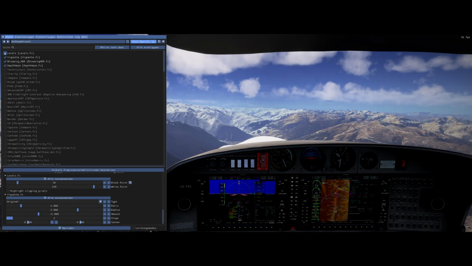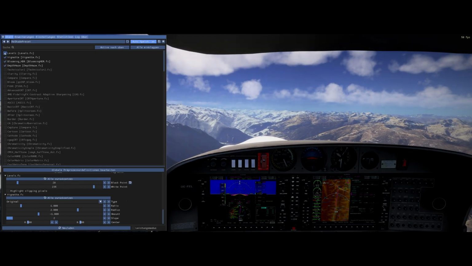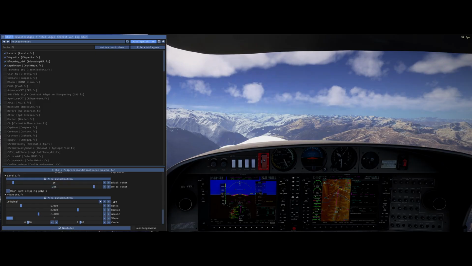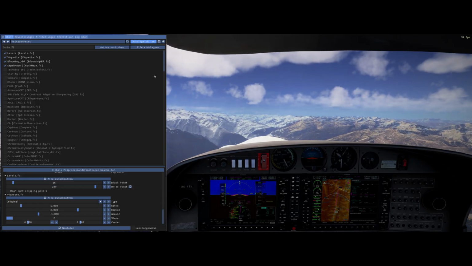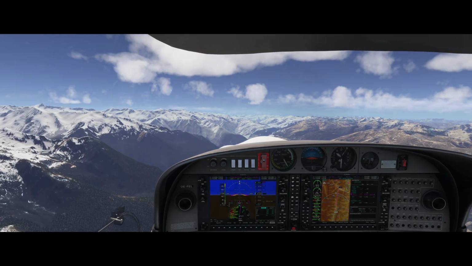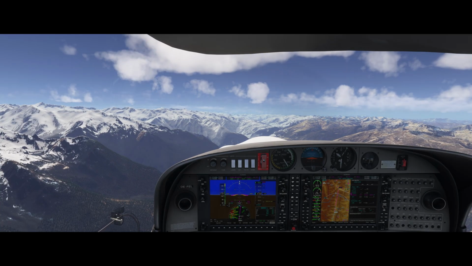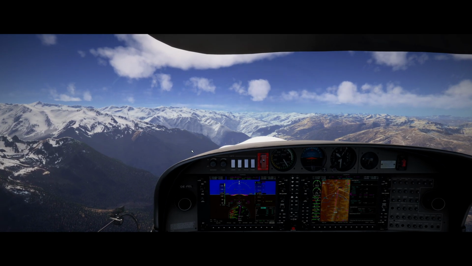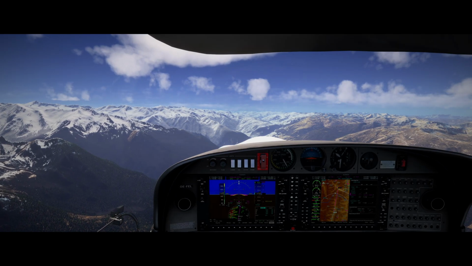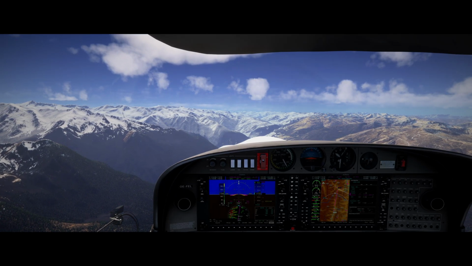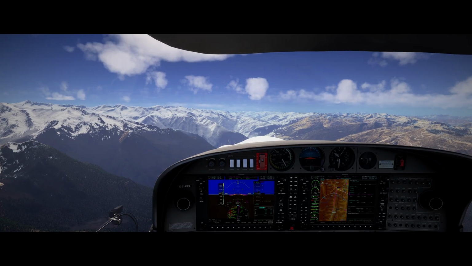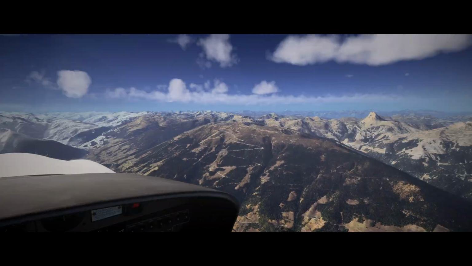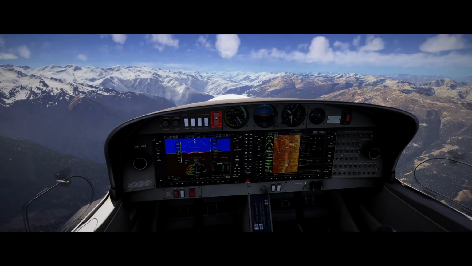Also, with the levels tab, maybe it's the levels that is having problems right now. But the difference is just insane. I really do not want to play without this anymore because I think it looks just so much better when you've got ReShade in this. That I really do not want to switch it. Okay. Nevertheless, we're on our way now, and things are looking a lot more crisp.